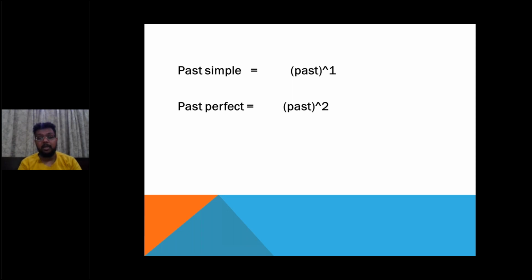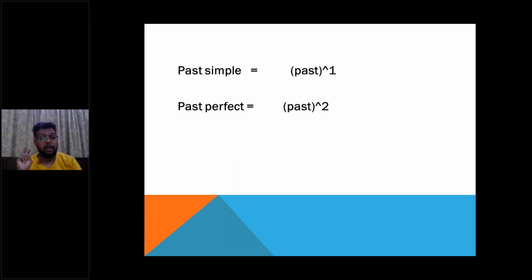The technique through which we would be able to identify whether our tense is the simple past or the past perfect is that whenever there is only one past phenomenon involved, one past incident involved in your sentence or a phrase, it is past simple.